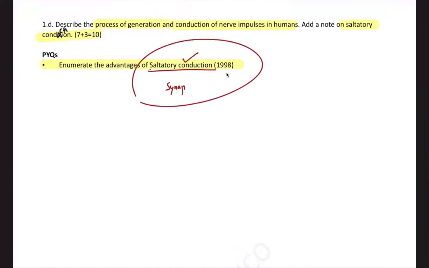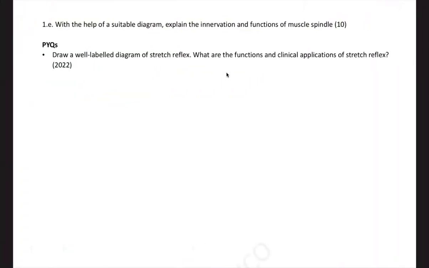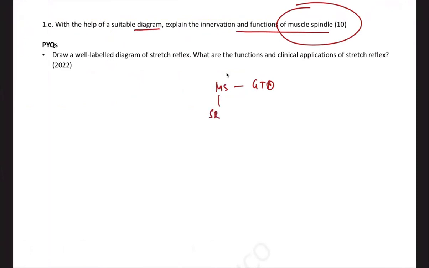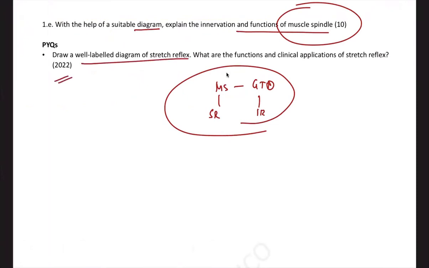I already discussed all these things in the regular course. So we were expecting a question on nerve conduction, and after 1998, they were asking a similar question again, which we were able to cover in the regular course. Now, with the help of a suitable diagram, explain the innervation and function of muscle spindle. See, muscle spindle, Golgi tendon organ, stretch reflex, inverse stretch reflex was always there in our cards, right? Even in 2022, they asked a question on the diagram of stretch reflex.